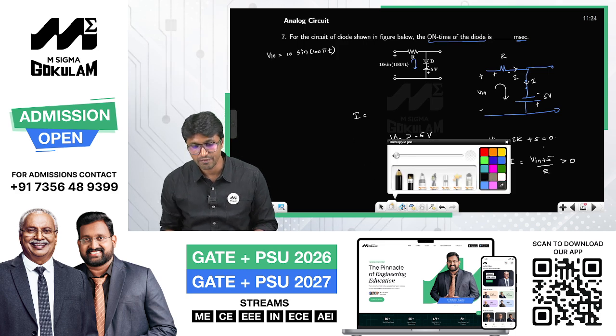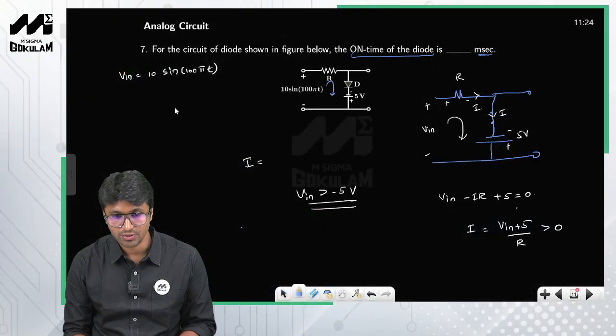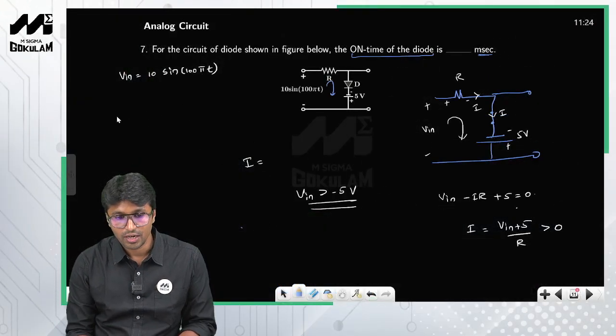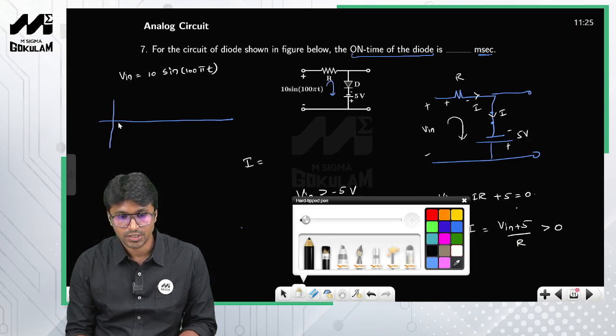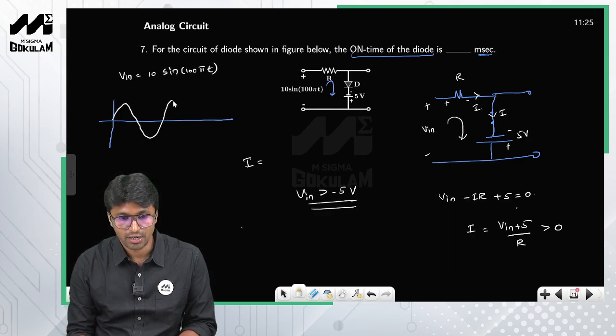So this is what is given to you. Now let us use this condition. So look at this one. Listen, the diode, first let me draw the input. So if you draw the input, this is what you get. This is a sinusoidal signal of peak amplitude 10 volts, peak to peak you have 20. So this is 10 and this is minus 10.